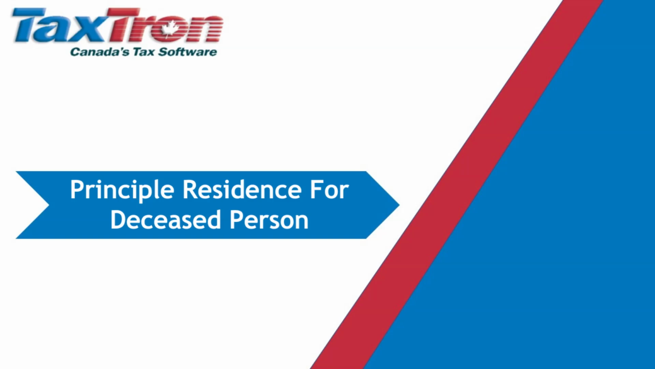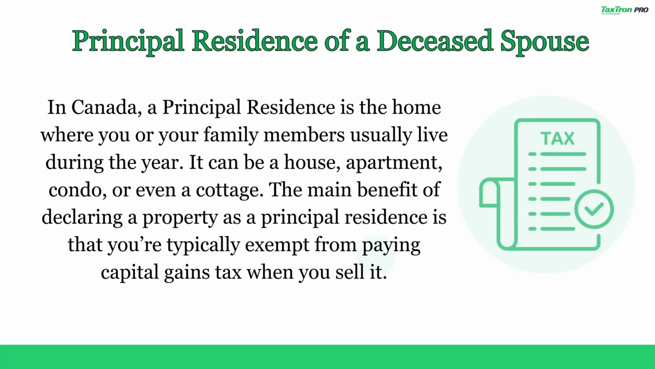Today, we are covering an important topic, declaring the principal residence of a deceased spouse. First, let's talk about what we mean by a principal residence. In Canada, a principal residence is the home where you or your family members usually live during the year. It can be a house, apartment, condo, or even a cottage.